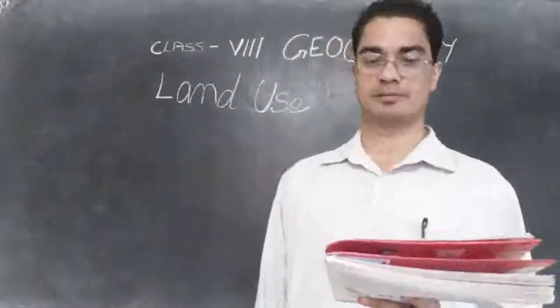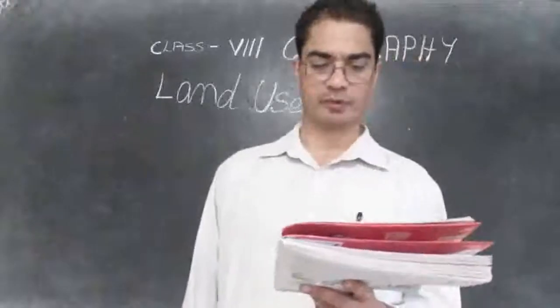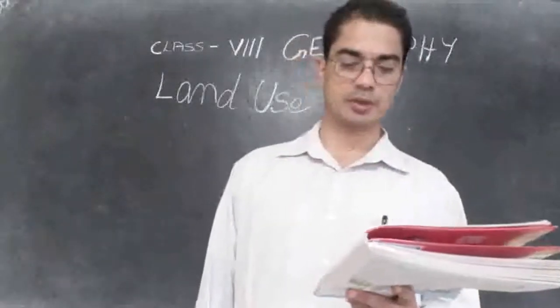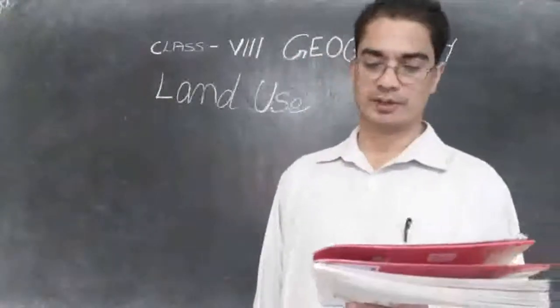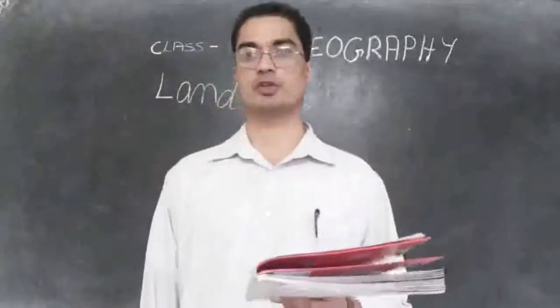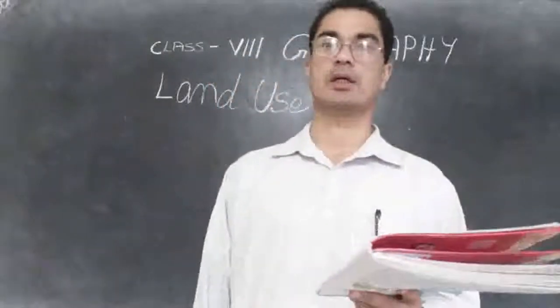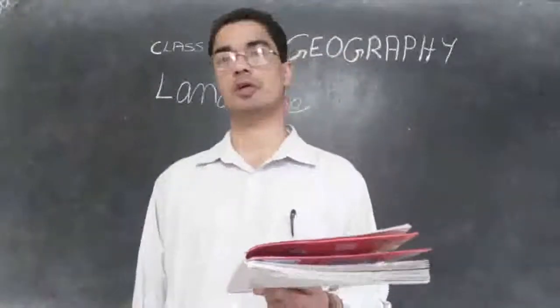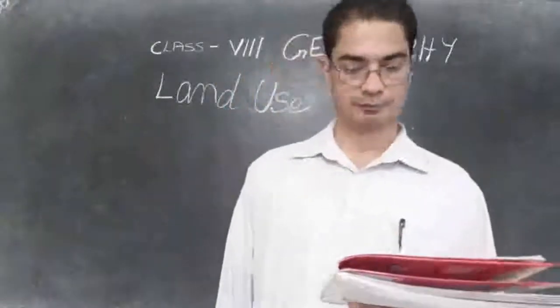Then Russia, another big country. 8% is used for cropping, 5% is for pasture, 44% is for growing forest. They also have a good area given for forest, and 44% is given for other purposes as well.